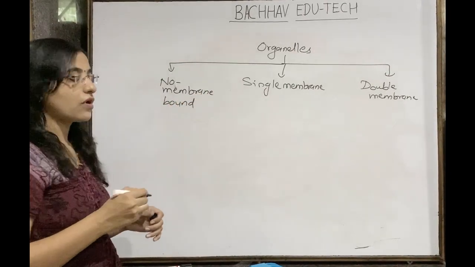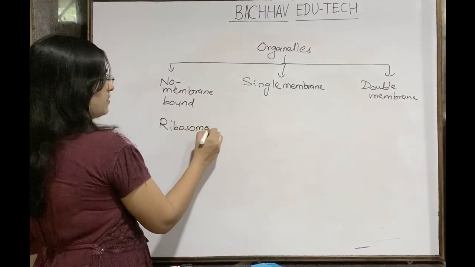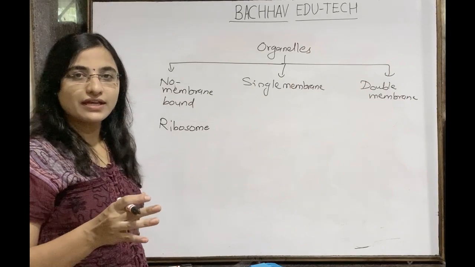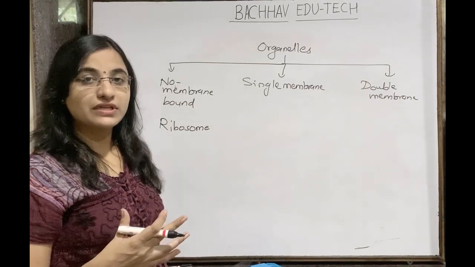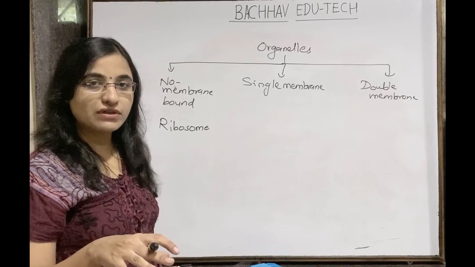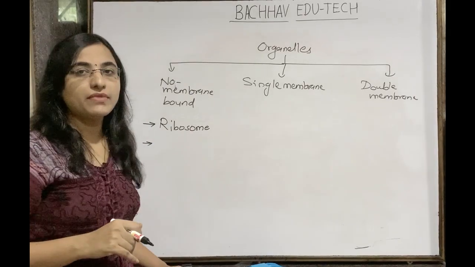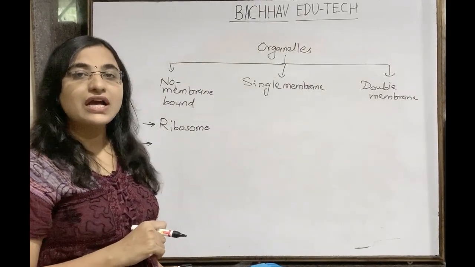So the non-membrane bound organelle is the ribosome. We know that they are freely present. When there is a necessity of protein synthesis, they will attach to the endoplasmic reticulum. So ribosomes do not consist of a membrane. The non-membrane bound organelle is nothing but the ribosome.